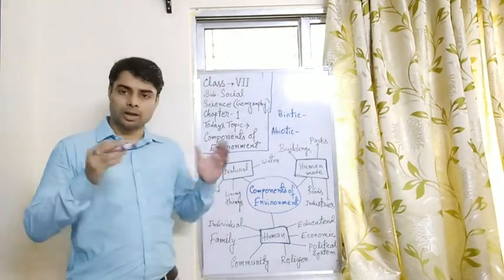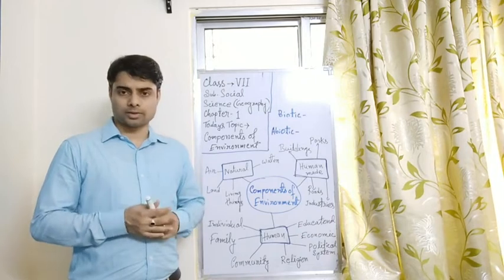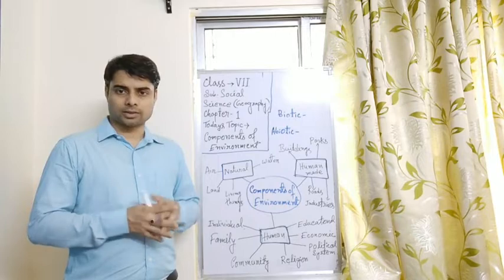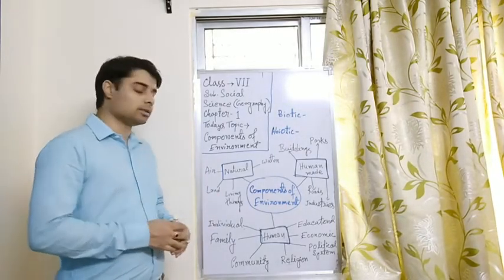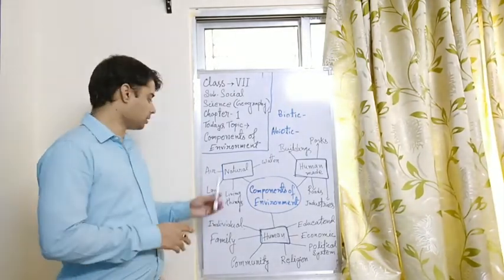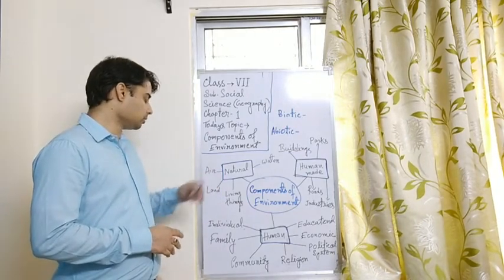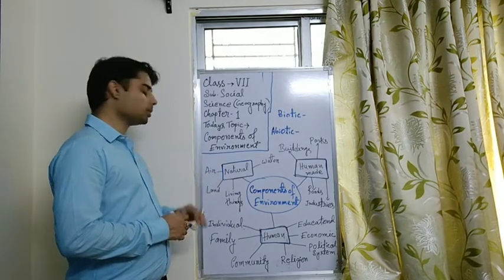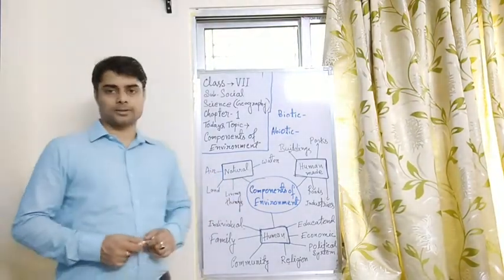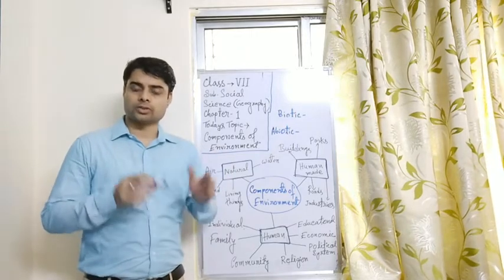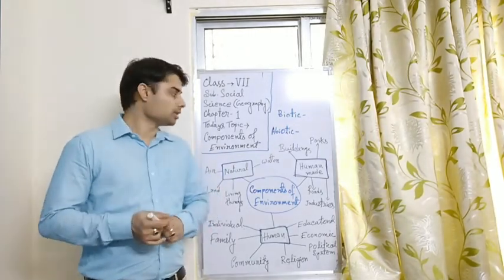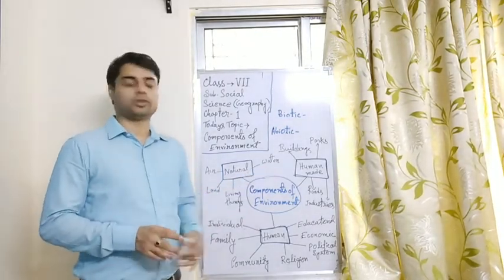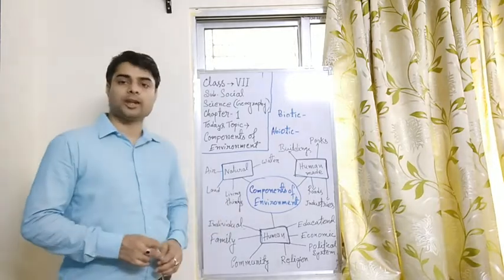Then, all the layers of air and all the gases present in our environment, that is called the atmosphere. And water, all the water bodies, the oceans, the rivers, the lakes, the ponds, this is the hydrosphere. Living things are the biosphere. So these are the four components of natural environment.